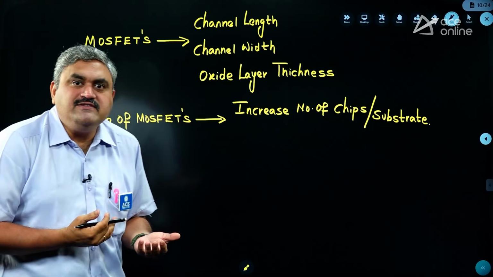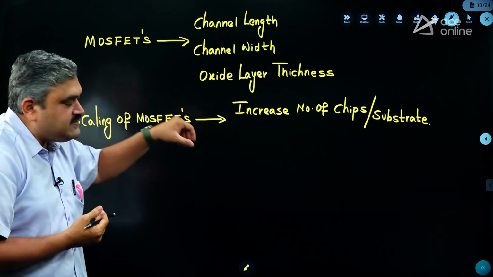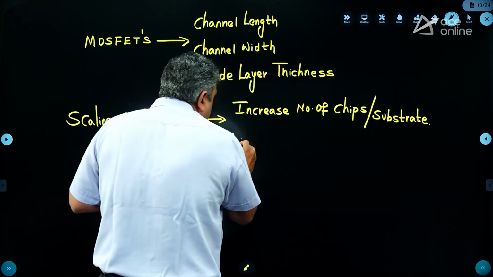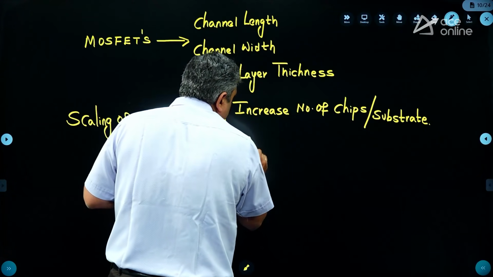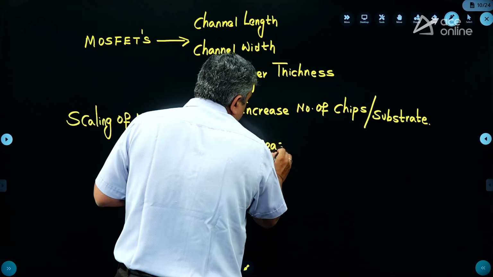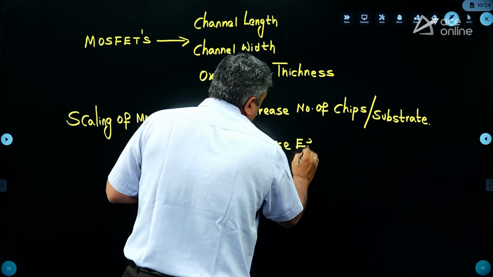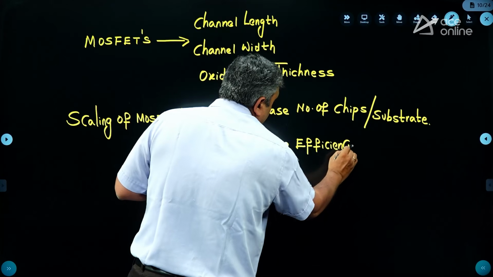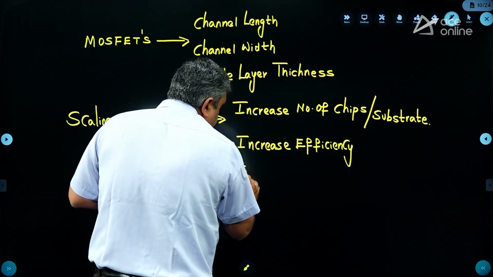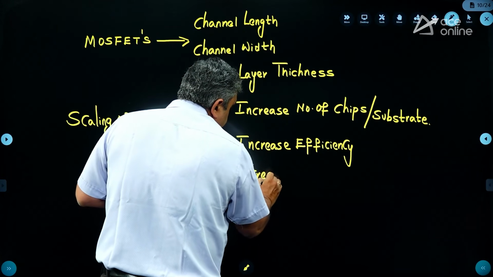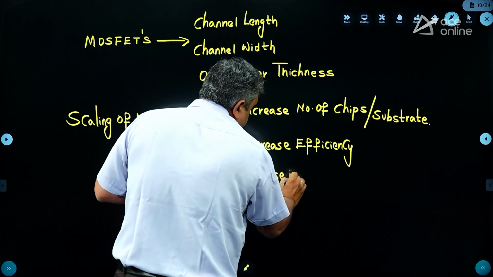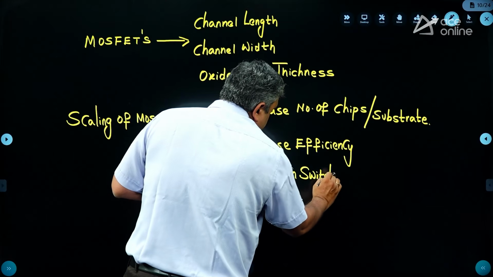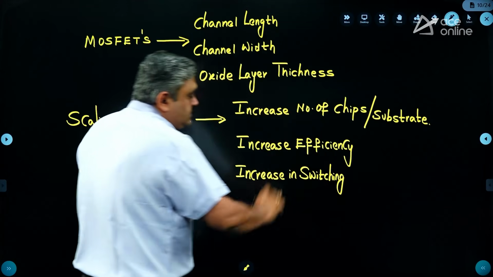So what is the advantage in doing that? By doing this, more number of chips per substrate, you are increasing the efficiency or not? Because the total output will definitely increase, and you are also increasing switching speeds. Because obviously when you are decreasing the length of the channel, the time constants will also get affected.